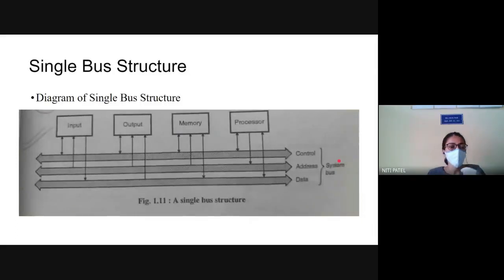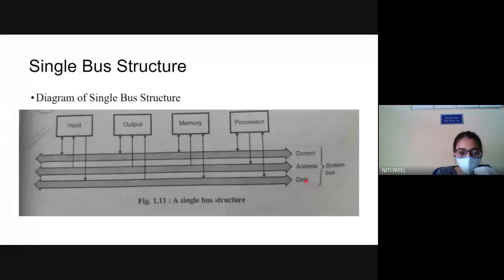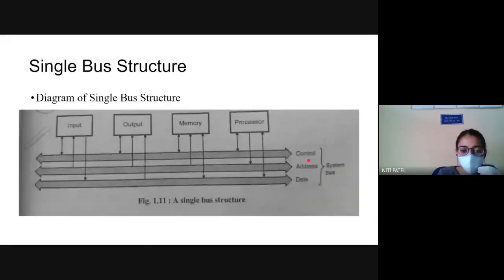Okay. So we started with a single bus structure. What is a bus structure? Where I have three buses: control bus, address bus, and data bus. All the three buses together are called the system bus. Why is it single bus? Because I have only one control, one address, and one data bus, to which four units are connected: input, output, memory, and processor. All four are sharing the same control bus, address bus, and data bus.